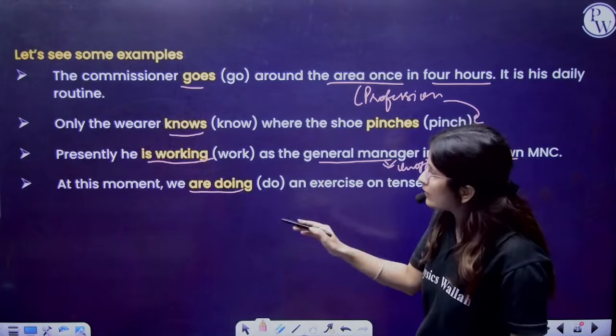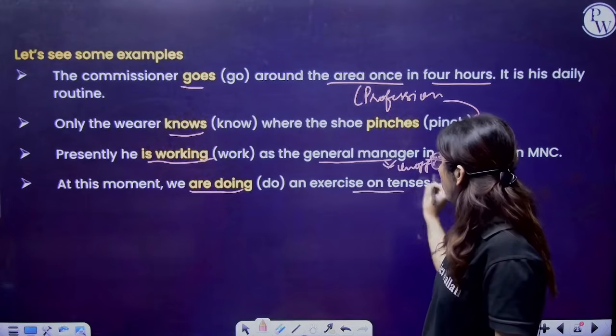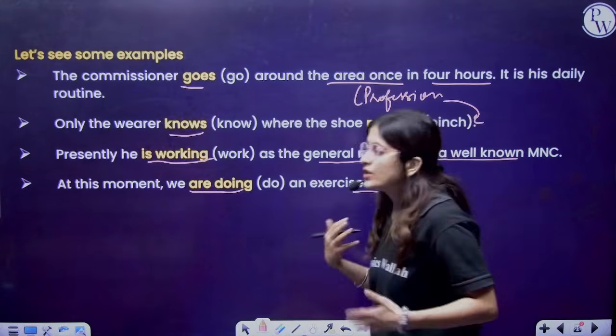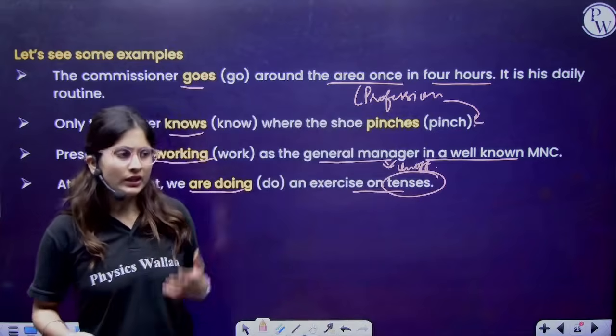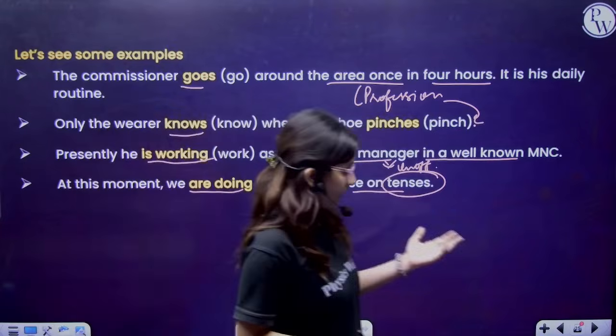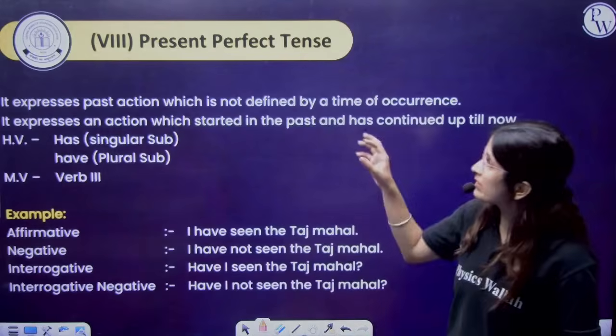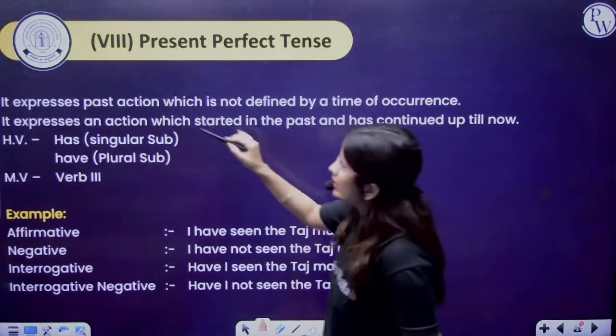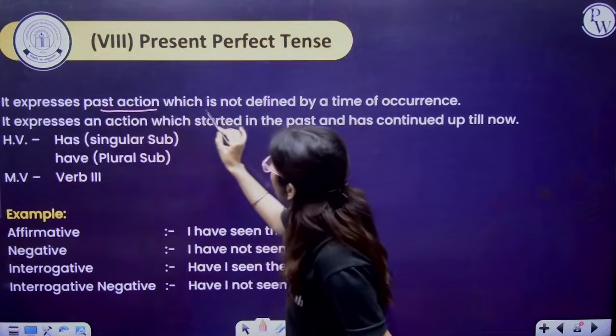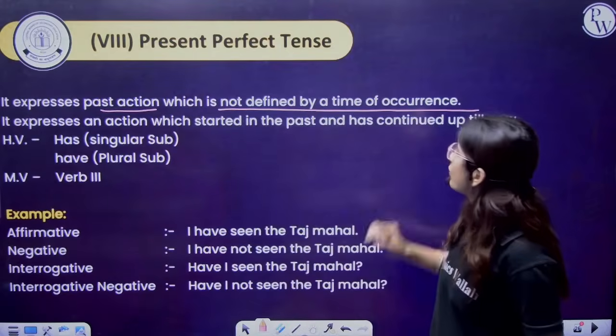Fine. At this moment, we are doing the exercises on tenses. So this is like a journal thing. Teacher, student, we are doing the tenses. Now present perfect tense. It expresses a past action which is not definite by the time of occurrence.